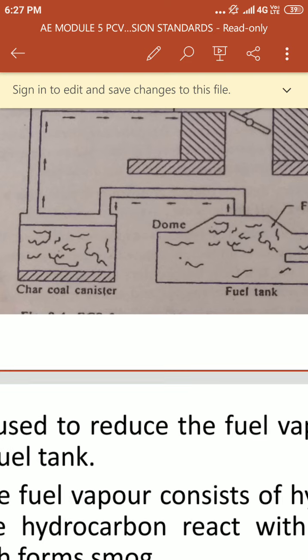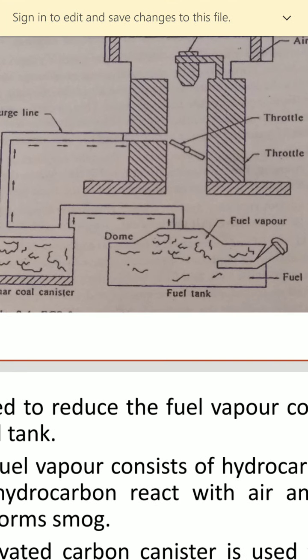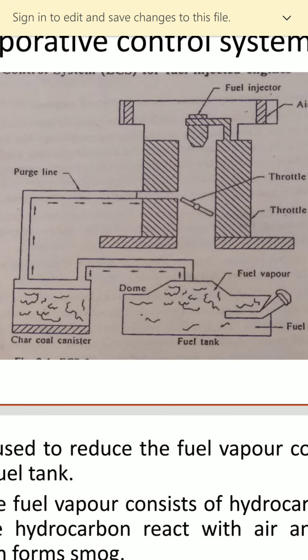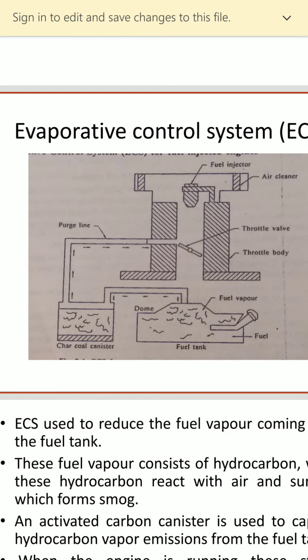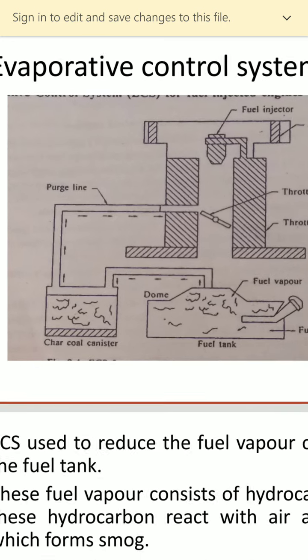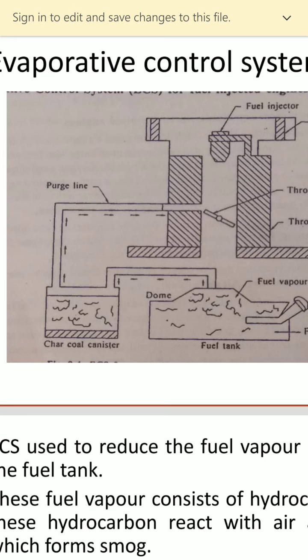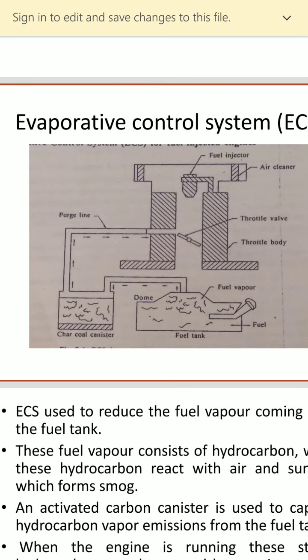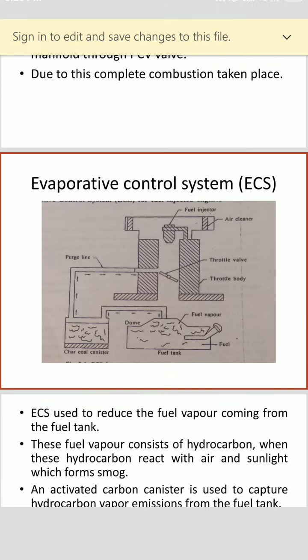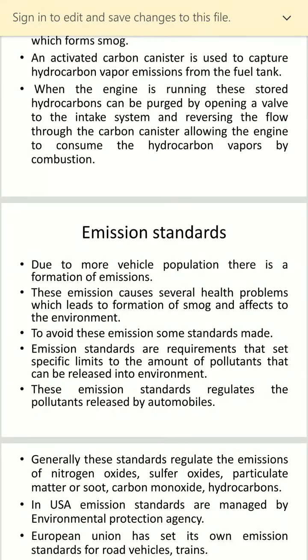Now combustion takes place. This is, in general, the evaporative control system, meaning how to control the evaporation. Remember that fuel vapor can be controlled with the help of the charcoal canister. The charcoal canister absorbs the fuel vapor, that means it absorbs the hydrocarbon. This is, in general, the emission control system.